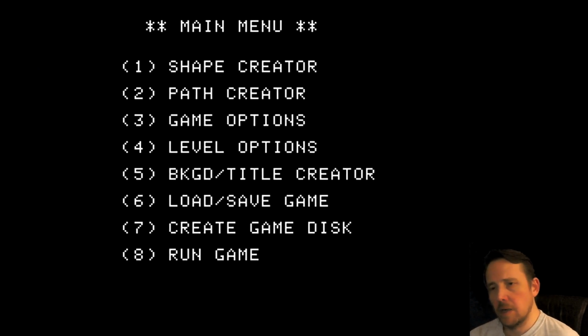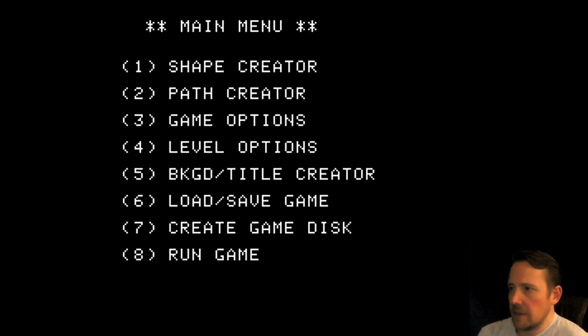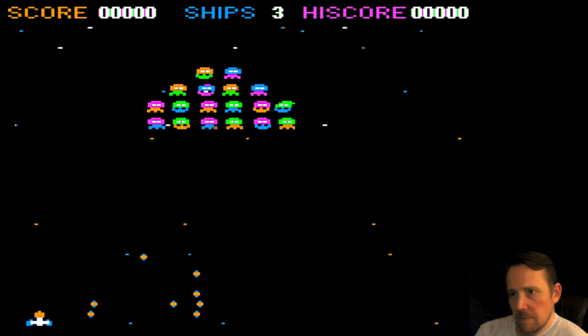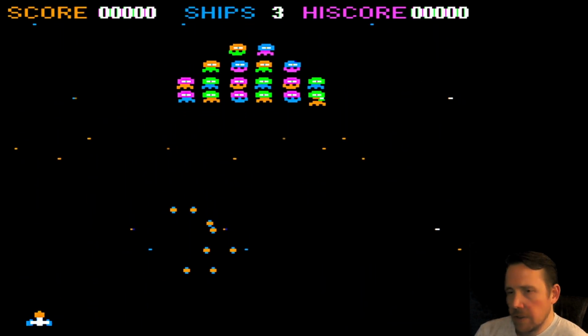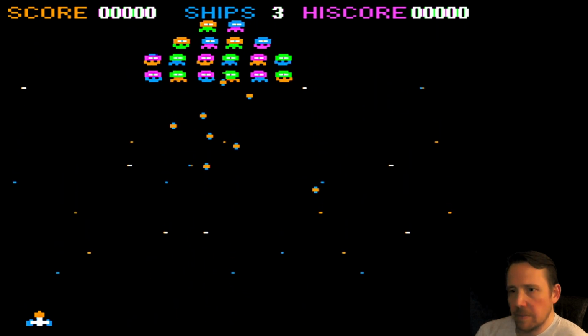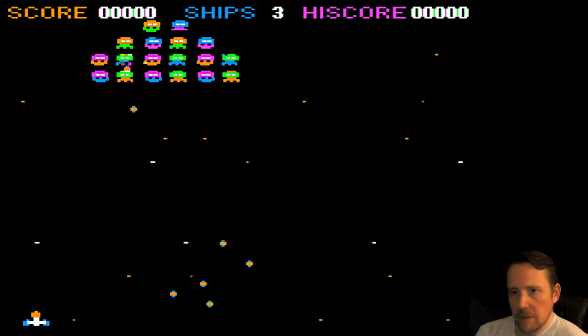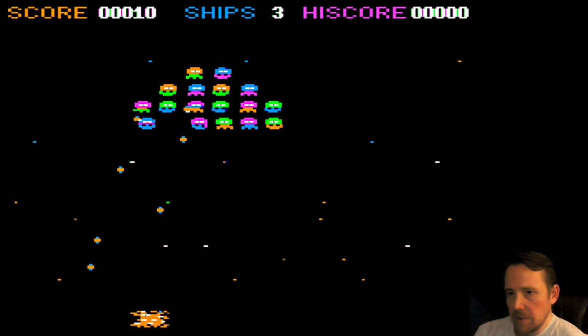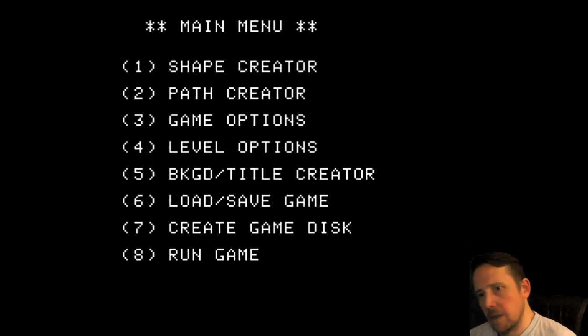You can also do relative paths. You can edit the paths. All this fancy stuff is in the manual. Yeah, they're going up, looping around. All right, let's see. Oh no, they got us. Okay, let's get back out.